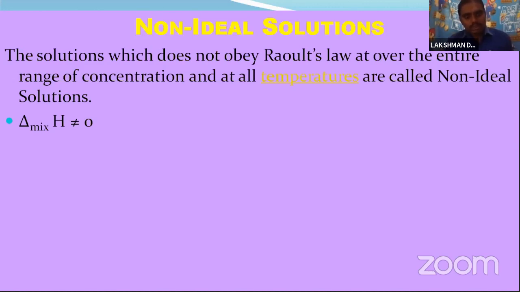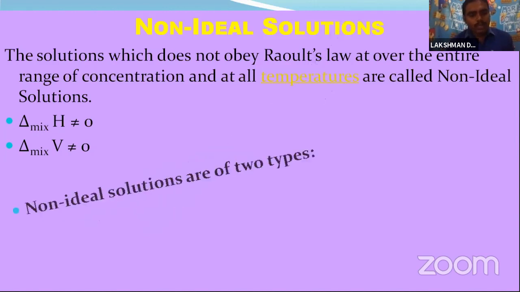In ideal solutions delta mix H is equal to 0, meaning no change of enthalpy, but here enthalpy will change, maybe positive or negative. Delta mix V is also not equal to 0, meaning volume may be higher or lower.